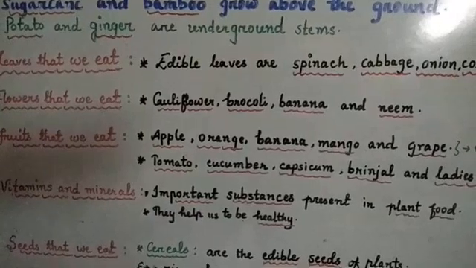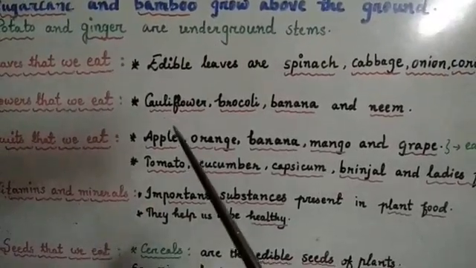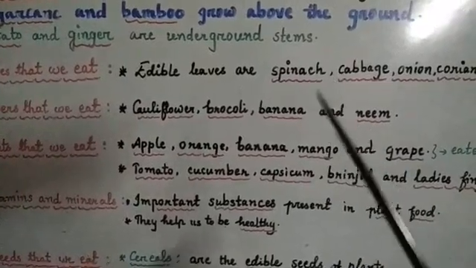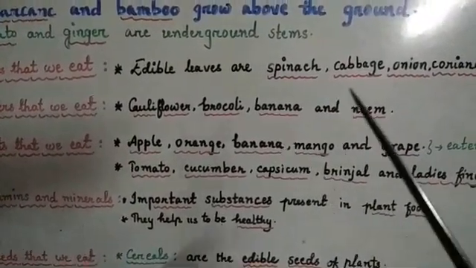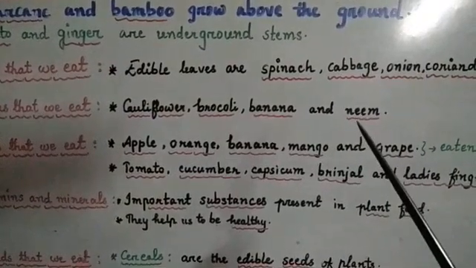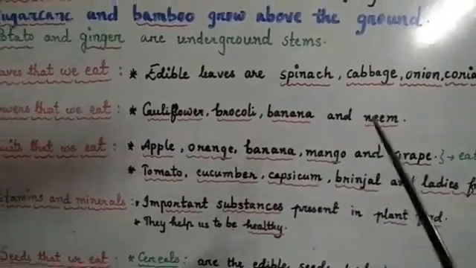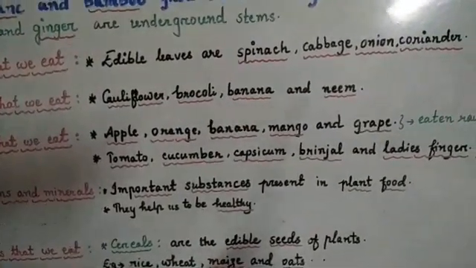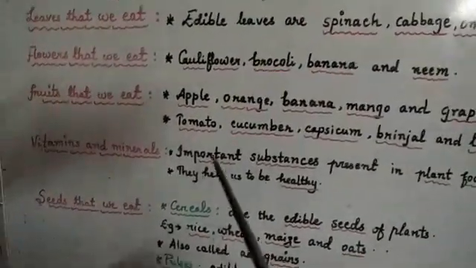Flowers that we eat are cauliflower and broccoli. These are the flowers, and then the flowers of banana and neem we also eat. So these are the flowers that we eat, and there are many other flowers also that we eat.